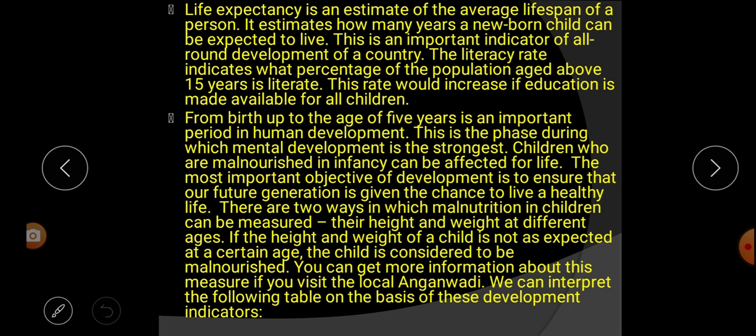There are two ways in which malnutrition in children can be measured. So there are two ways where we can measure the malnutrition of children: their height and weight at different ages. If you measure their height and their weight at different ages, then we can measure the malnutrition of the children.